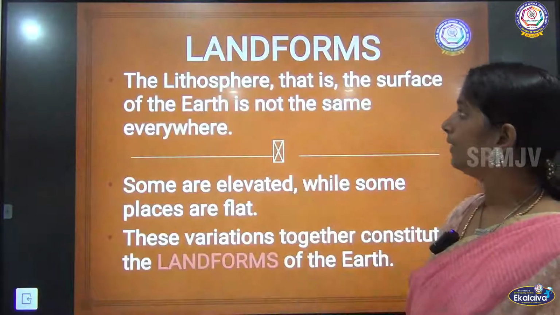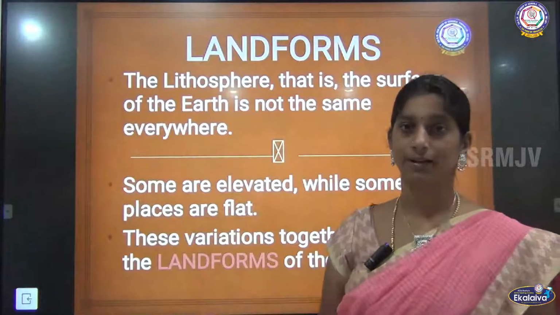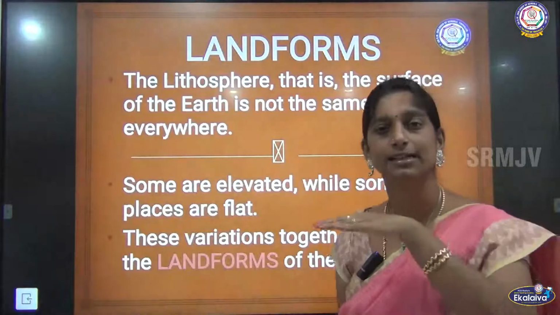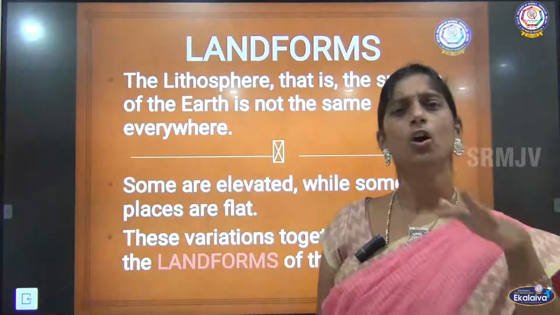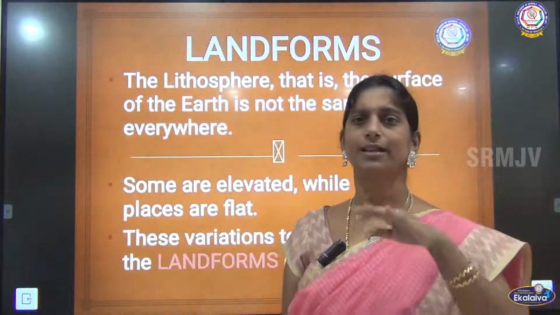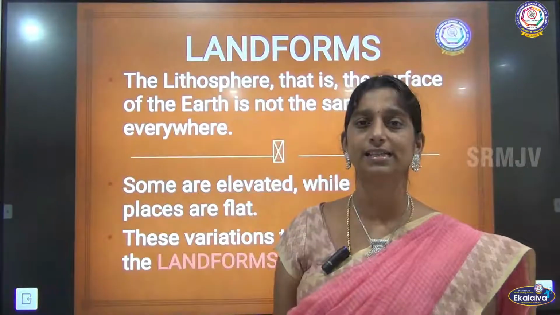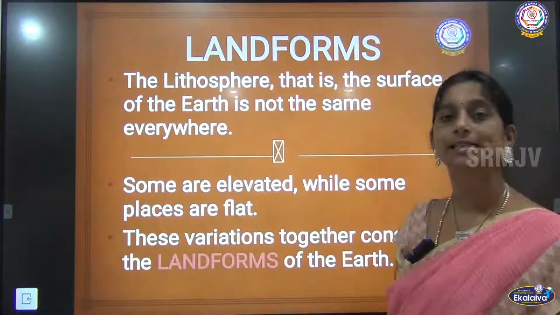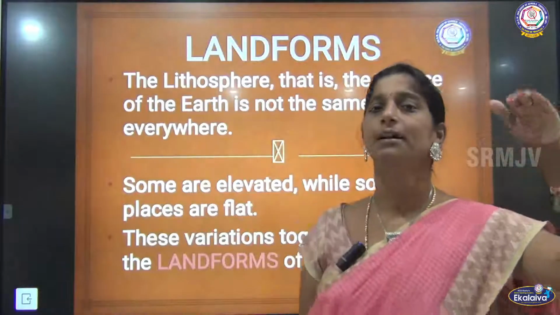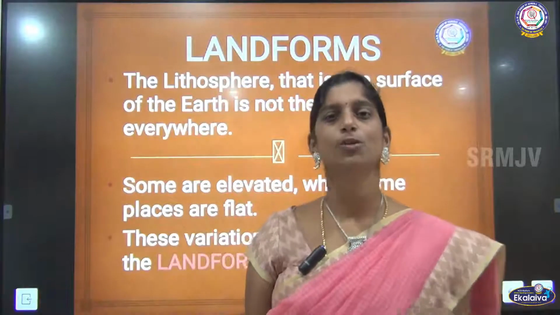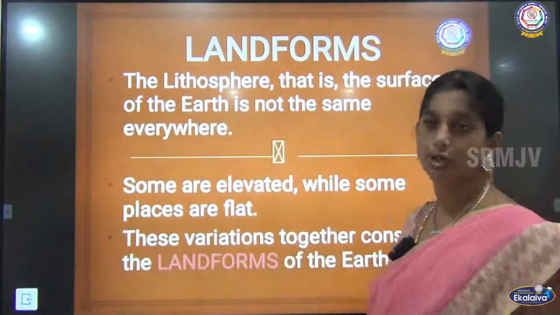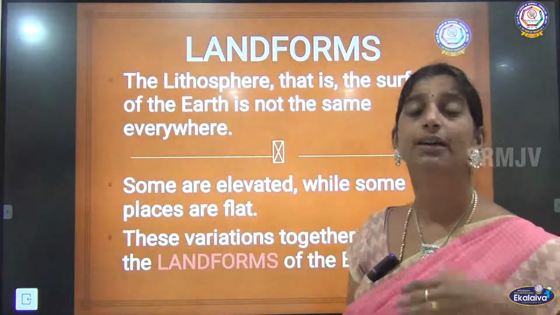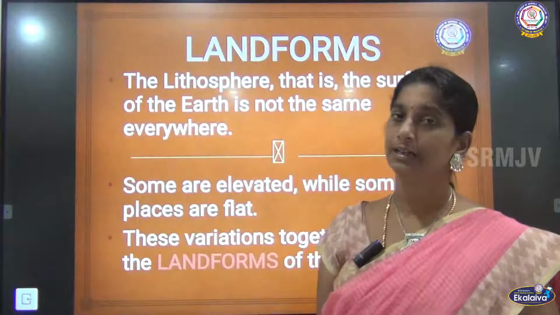Now we will see what a landform is, right? The lithosphere, that is the surface of the earth, is not the same everywhere. The earth's surface is not flat everywhere, or up and down everywhere. It is different in various places, right? Here you can see some places are elevated while some are flat. Some places will be higher and some places will be at a normal surface. So how does this happen? These variations form the landforms of the earth. We call this variation the various landforms of the earth, right?